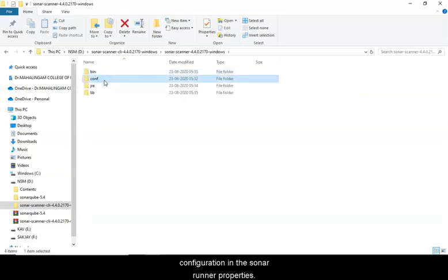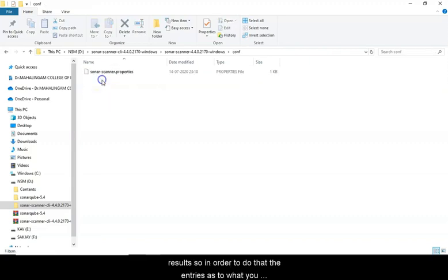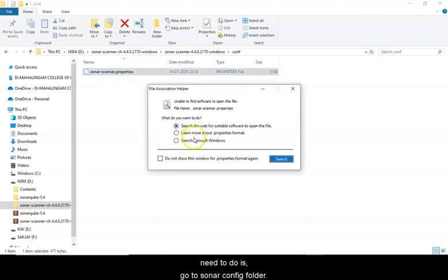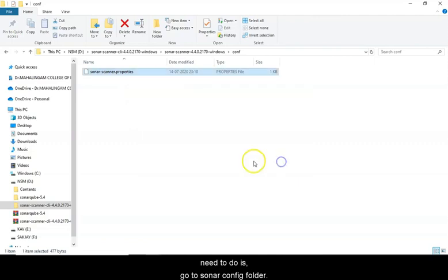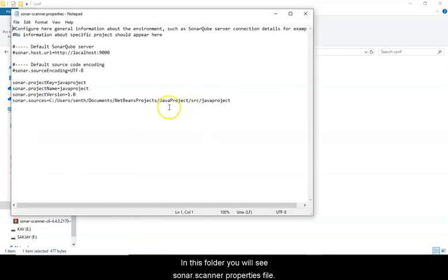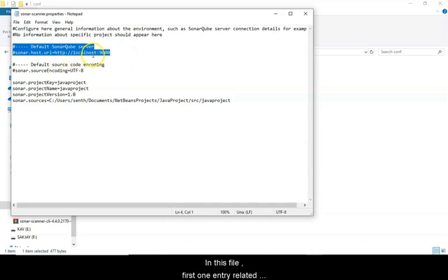In order to do that, go to the Sonar config folder. In this folder, you will see the sonar-scanner.properties file. In this file, the first entry is related to the SonarQube server, that is, the default URL and port to access the report.